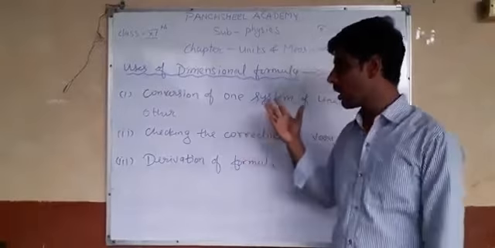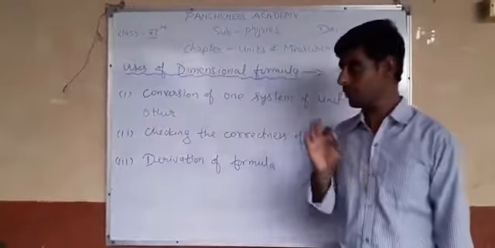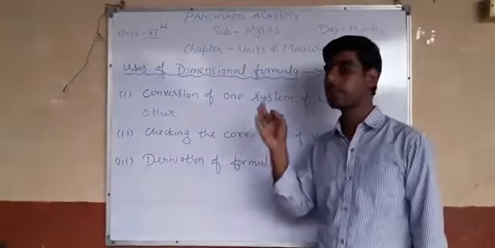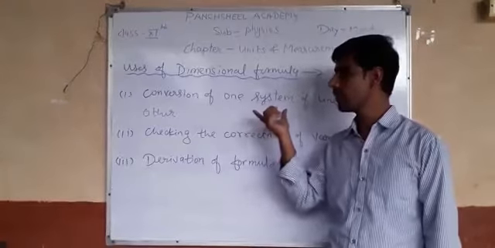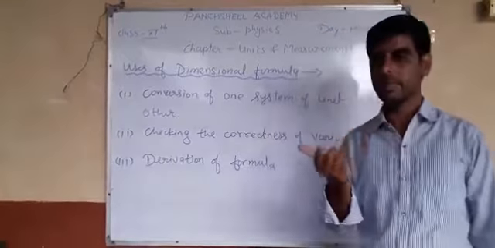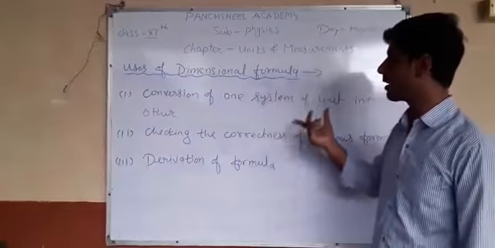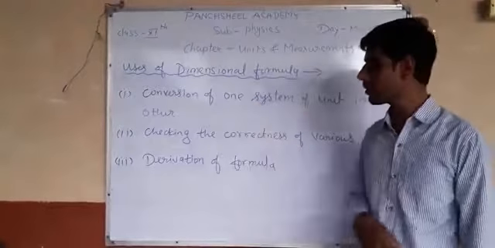how to convert, or what is the relation between 1 Newton force and dyne, or we can say that the MKS system is converted into CGS system. So we can easily convert by a formula which we will derive further. Okay.